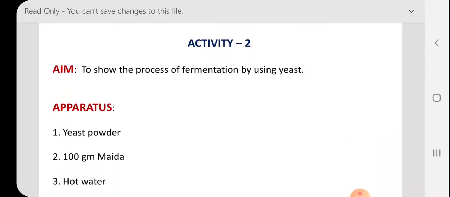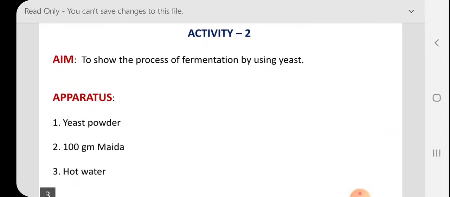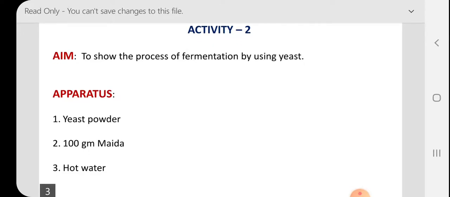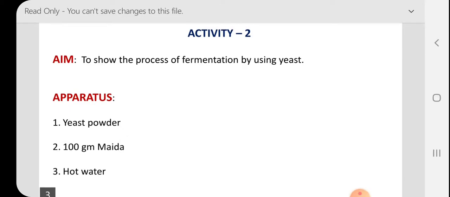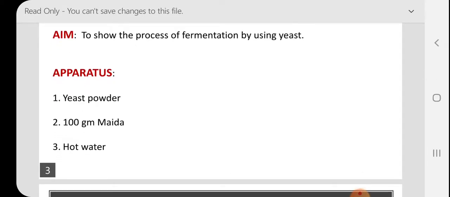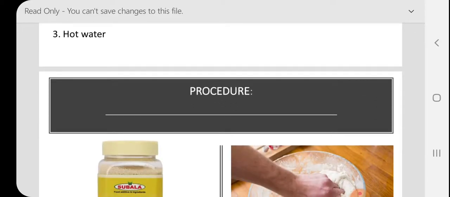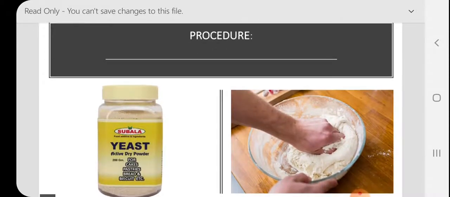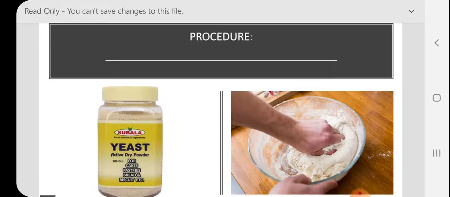Coming to the experiment. The aim of the experiment is to show the process of fermentation by using yeast. Apparatus or materials required are yeast powder, 100 grams of maida, and hot water. Coming to the procedure, children. Take 100 grams of maida in a bowl, add 1 or 2 spoons of yeast powder, add some hot water and make a dough. Keep the dough in a warm place.